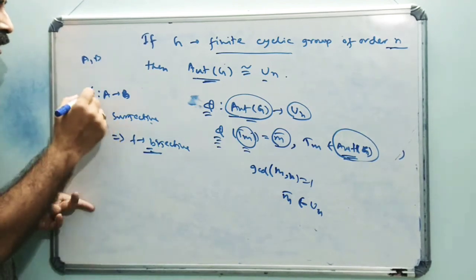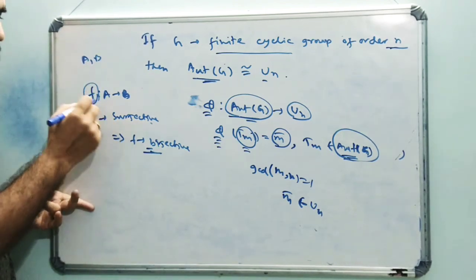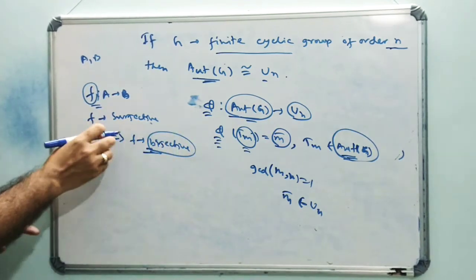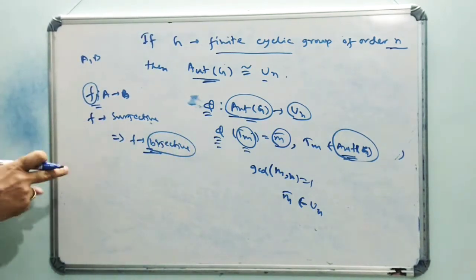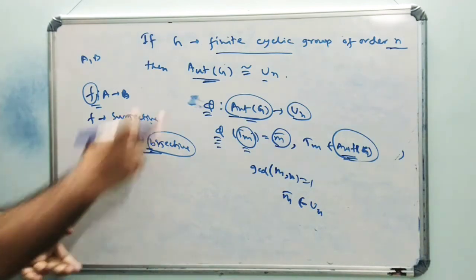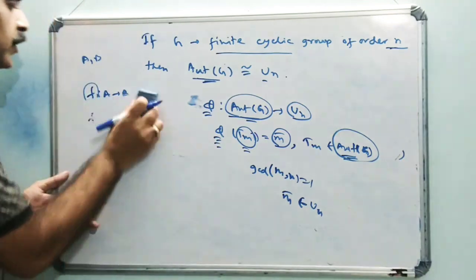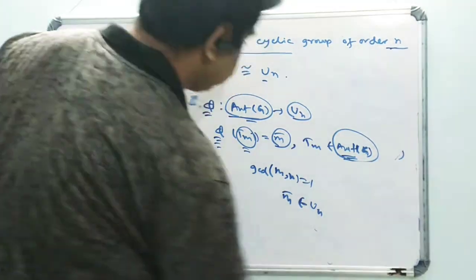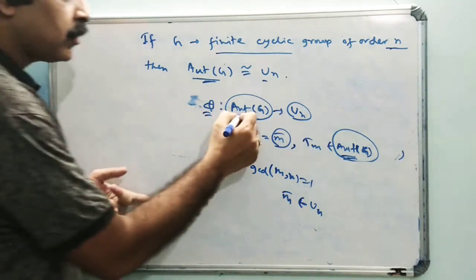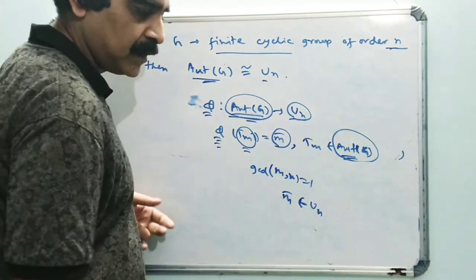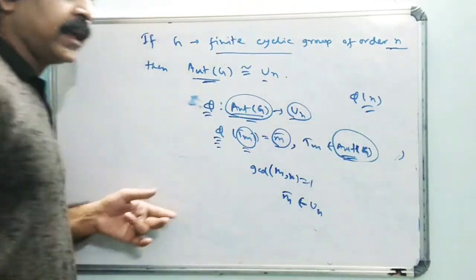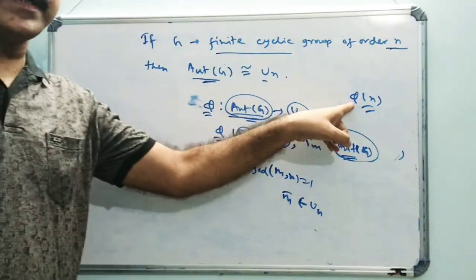Similarly, if it is surjective, then it is also bijective. So to show that this type of mapping is bijective, we only need to show that it is injective or surjective. Here I will only show that the map is injective, and then it is surjective because the orders are the same, both phi(n).